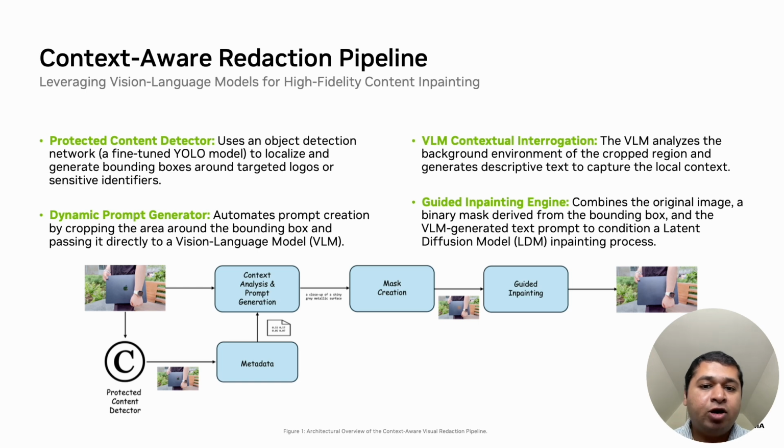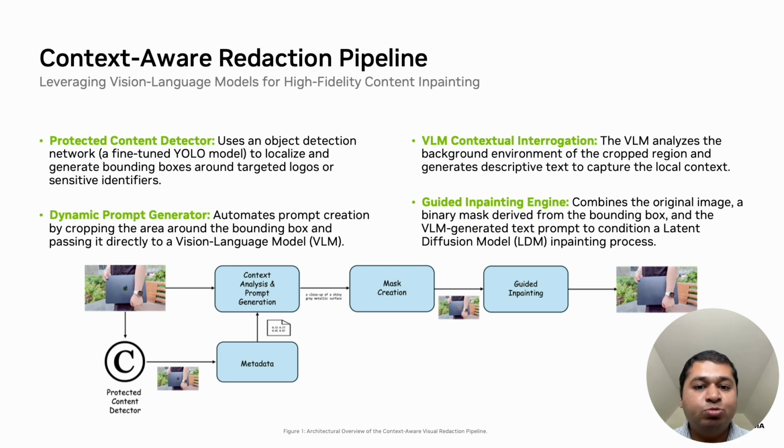To solve the prompt bottleneck and eliminate human-in-the-loop dependencies, we developed an automated modular pipeline. I will now walk you through the core components as seen in the architecture diagram. The first is the protected content detector. This uses an object detection network, which for our demo is a fine-tuned YOLO model, to localize targeted logos as sensitive identifiers, outputting precise bounding box coordinates.